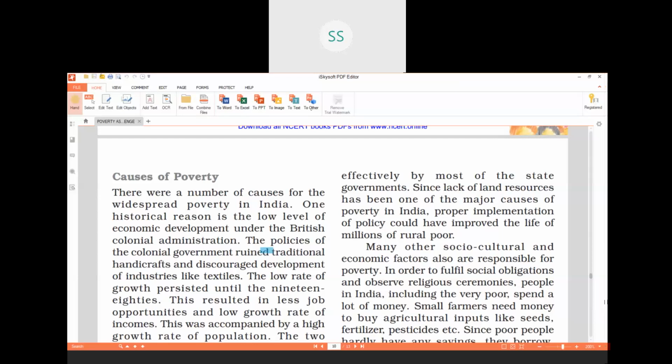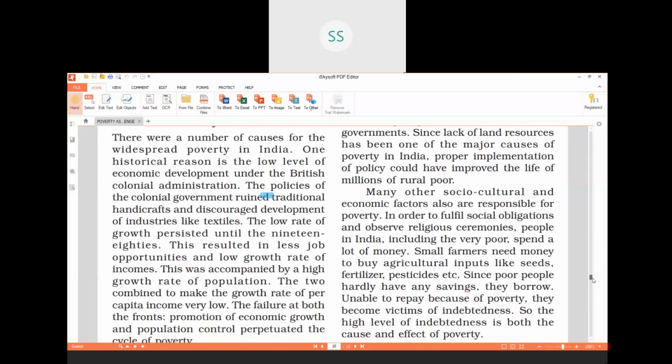So the first cause is the historical cause: low level of economic development under the British colonial administration. That is your first cause.